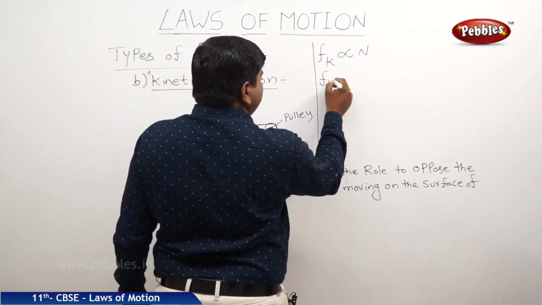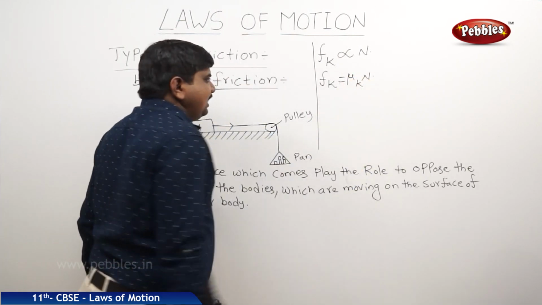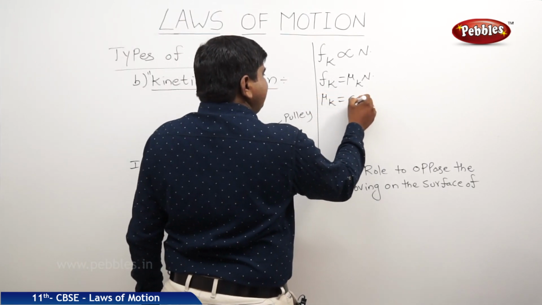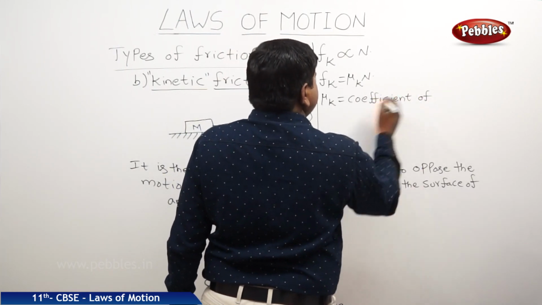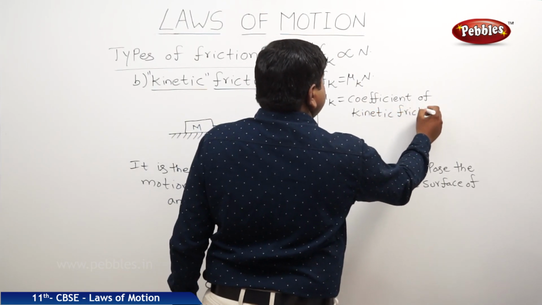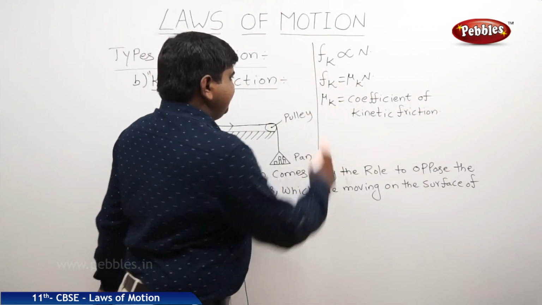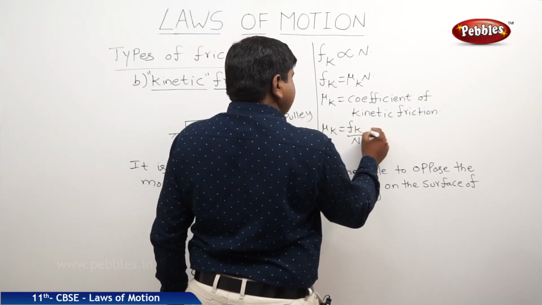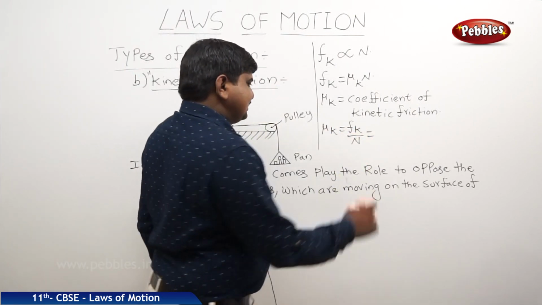When you remove this proportionality constant, it will be replaced by mu k. So therefore Fk is equal to mu k N, where mu k is the coefficient of kinetic friction. The definition of the coefficient of kinetic friction is mu k equals Fk by N, so the ratio between the kinetic frictional force and the normal reaction force.